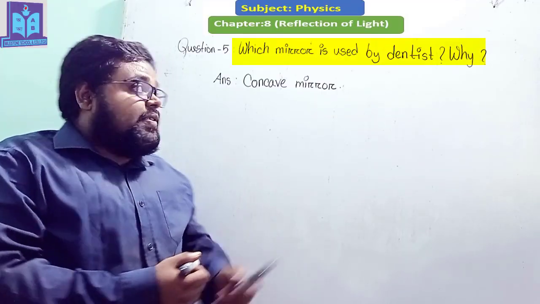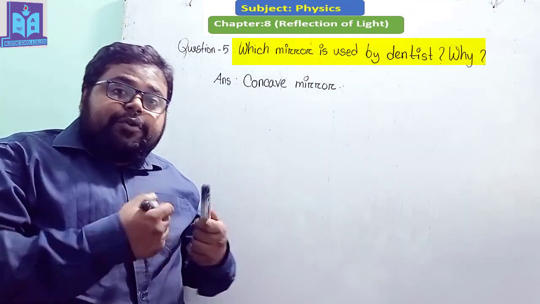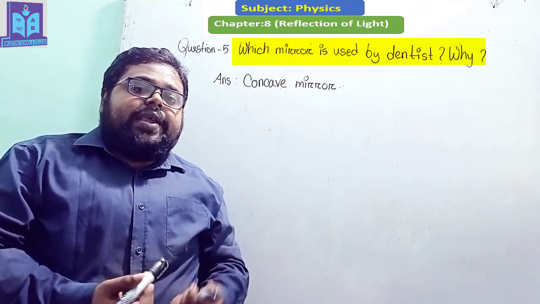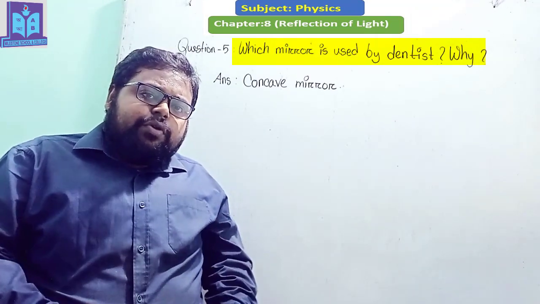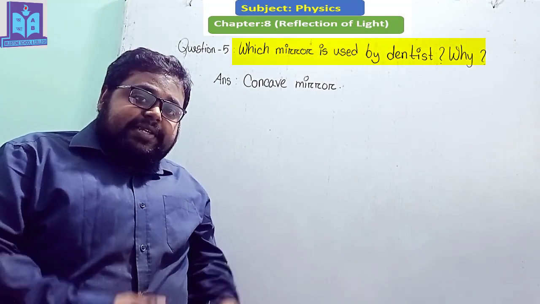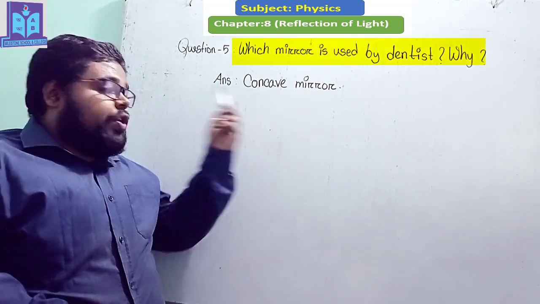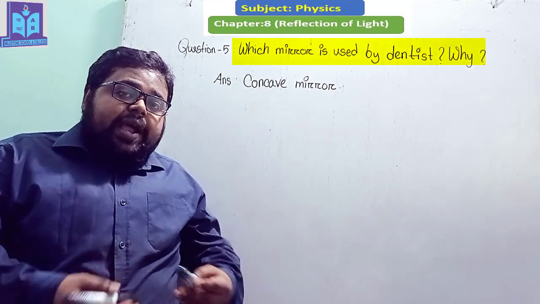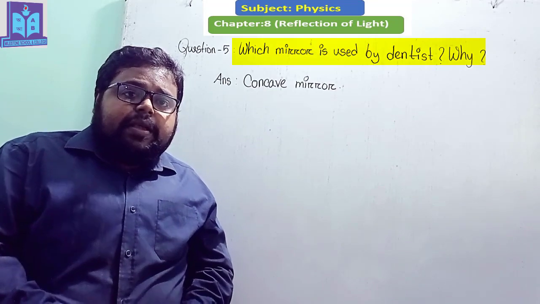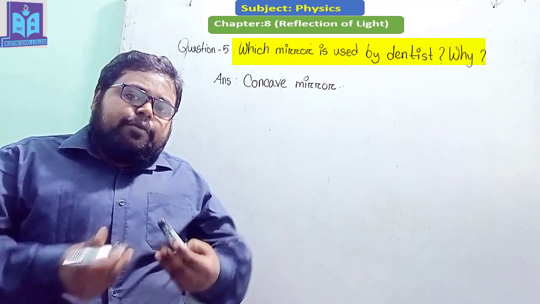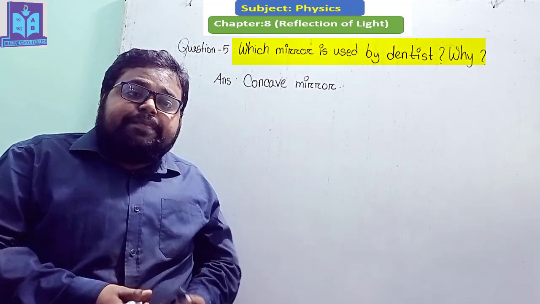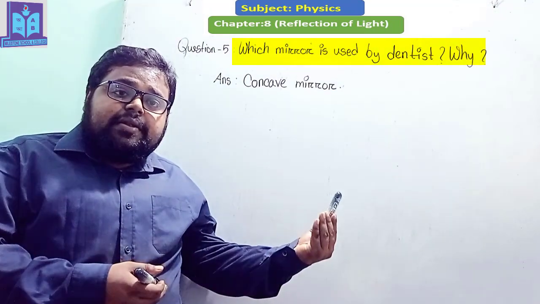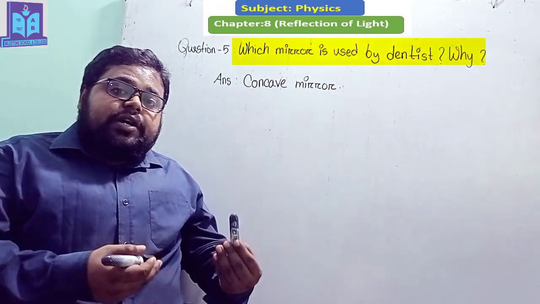Dear student, this is our question number 5, and the question is: which mirror is used by a dentist and why? Okay, dear student, do you know which mirror is used by a dentist? They use a concave mirror. A dentist usually uses a concave mirror while treating their patients, because if we place any object inside the focal length of a concave mirror, then the image which will be created will be virtual, straight and larger than the object.